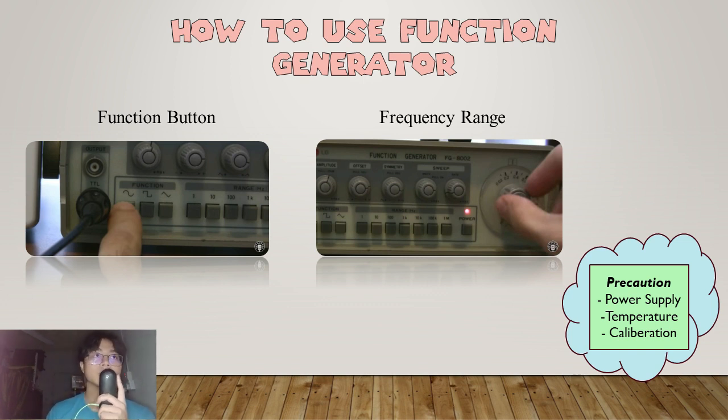2. Temperature. Keep the function generator in a well-ventilated area to prevent overheating. It is to avoid blocking ventilation. 3. Calibration. Periodically calibrate the function generator to maintain accurate output signals. Follow the manufacturer's recommendations for calibration intervals and procedures.